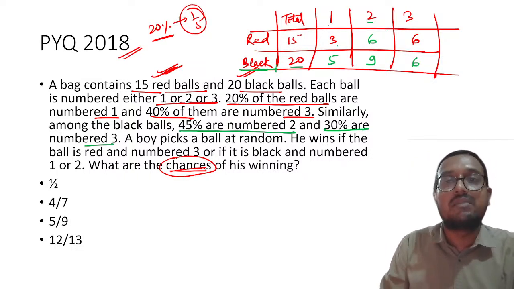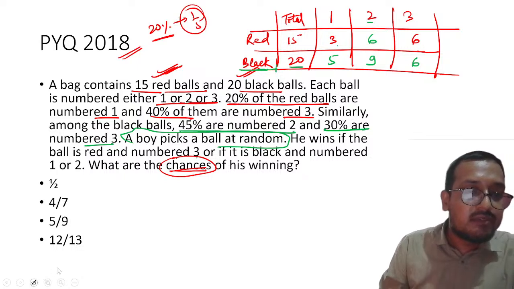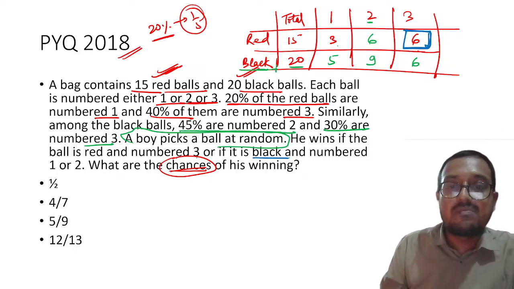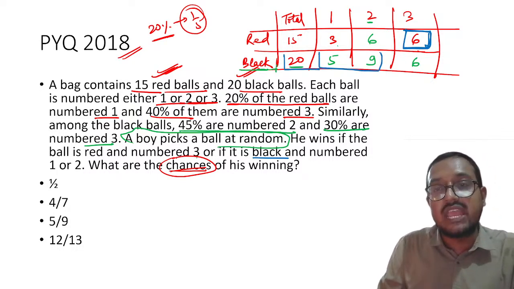So 5 balls will be numbered 1. Now the boy picks a ball at random, right? He wins if the ball is red and numbered 3. So this is the winning card, this is the winning ball. Or if it is black and numbered 1 and 2. So this is again a winning card, right? This area is again the winning area.